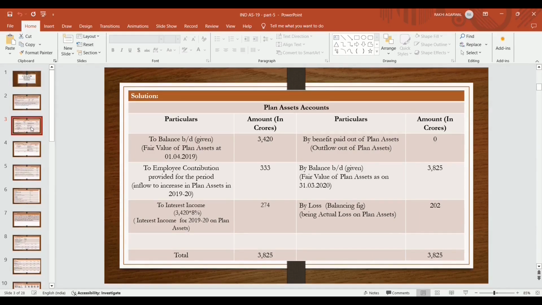In this case a loss comes out. The differential amount becomes either the actual gain or actual loss. The balancing figure becomes 202 crores, being actual loss on plan asset.